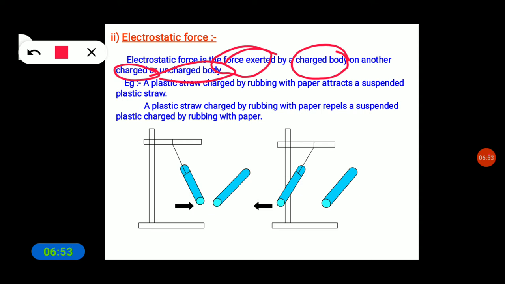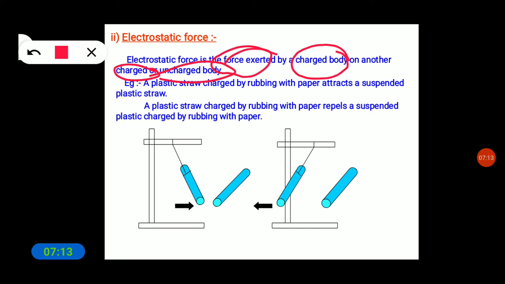So it gains some charged particles or some energy. Once it gains the energy, when you bring it near small pieces of paper, they get attracted. So this is a type of force which does not come in contact, yet the force is still exerted.